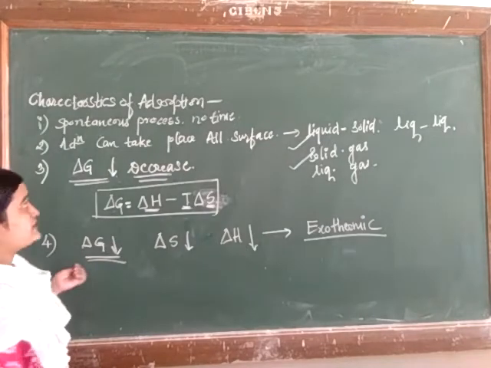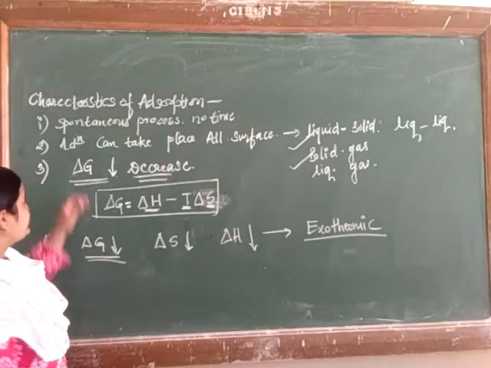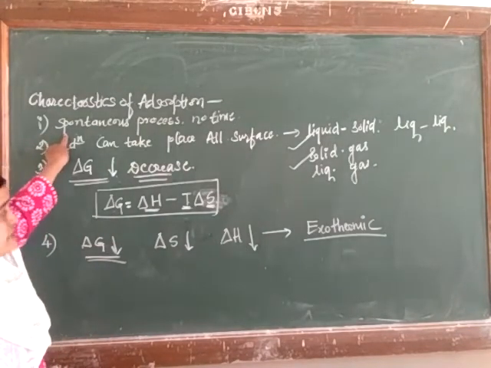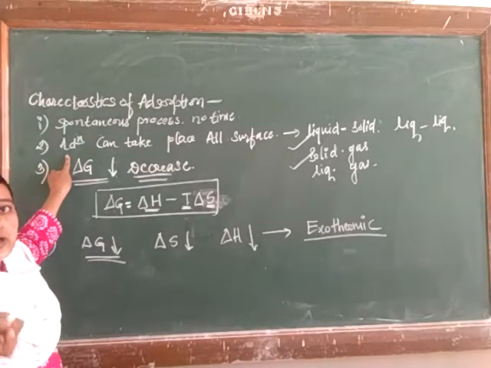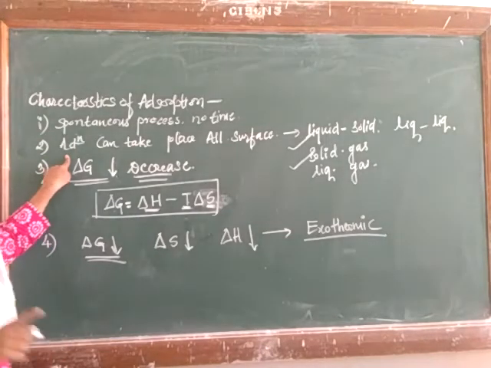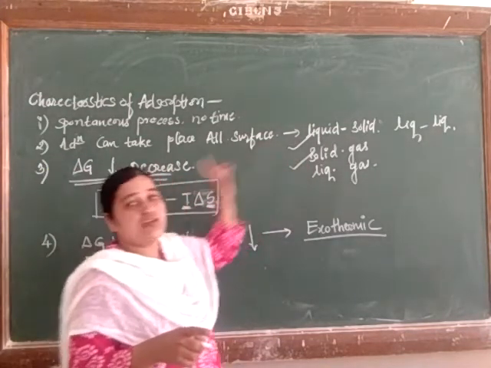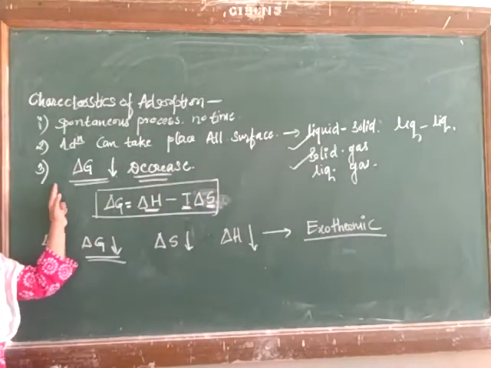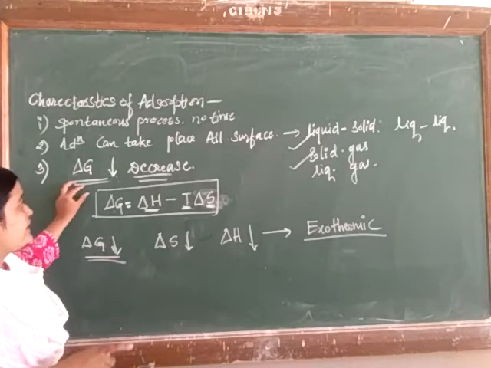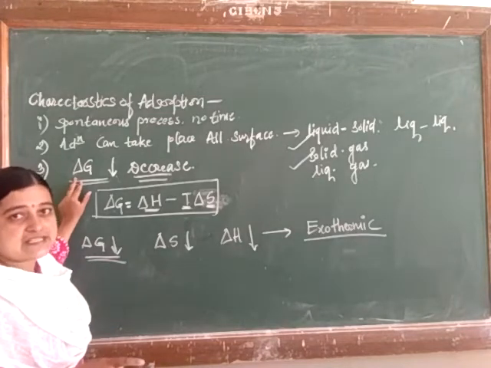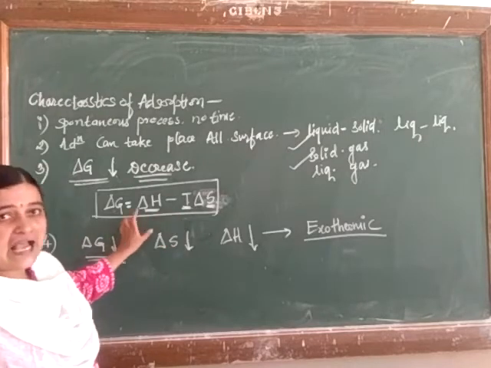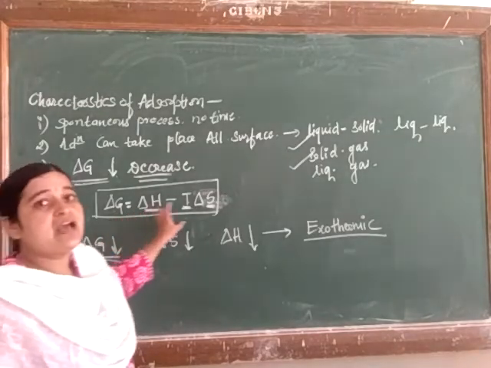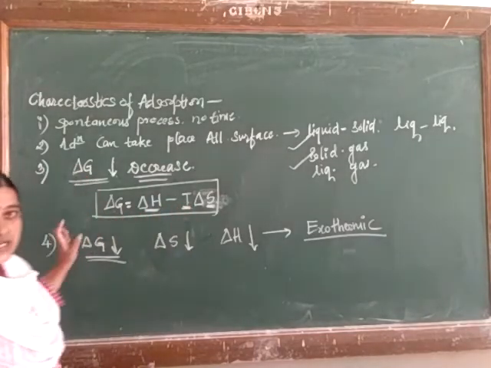These are some characteristic features of adsorption. First, it is a spontaneous process. Adsorption can take place on all surfaces, solid, liquid, gas, but more probable are liquid-solid and solid-gas. Next, adsorption is accompanied by a decrease in free energy, the Gibbs free energy, the difference between total enthalpy and the product of absolute temperature and entropy.